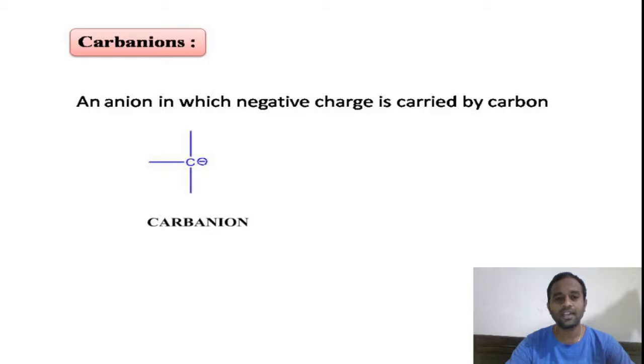Similarly, if positive charge is carried by the carbon, then it is called a carbonium ion. If a free radical species is there on the carbon, then it is called a carbon free radical. If we dissociate two bonds on the carbon, we will get the carbene, that is the electron deficient electrophile. So in this way we see four types of carbon species: carbon anion, carbocation, carbon radical, carbene. These are the four types of reagents which we come across while discussing organic reactions, right?